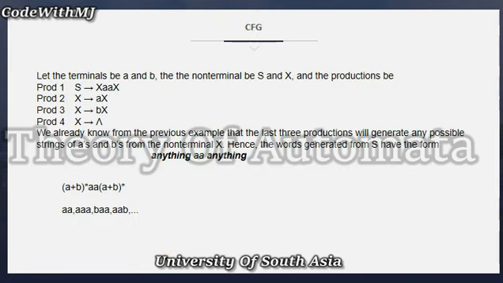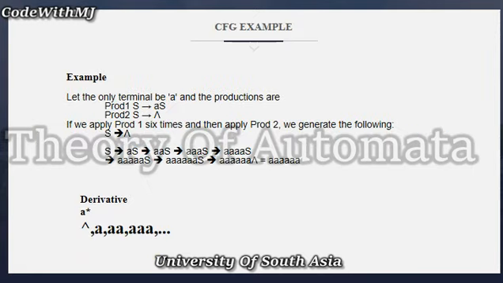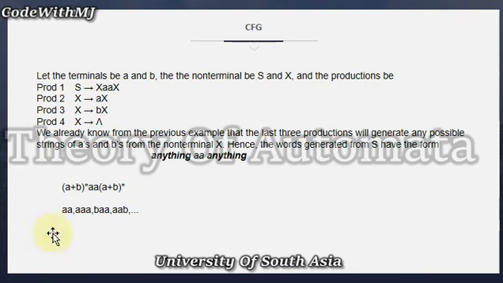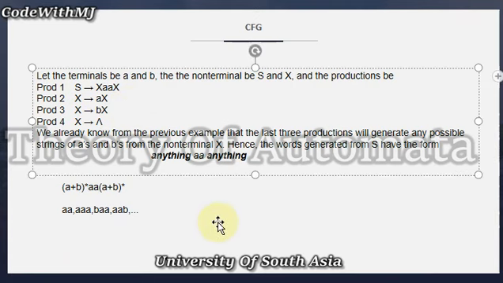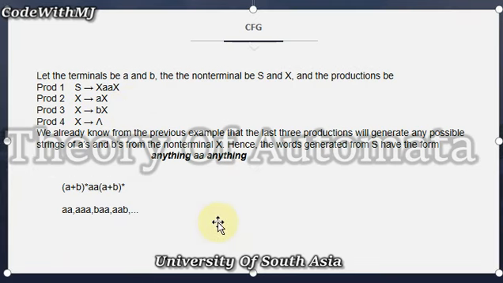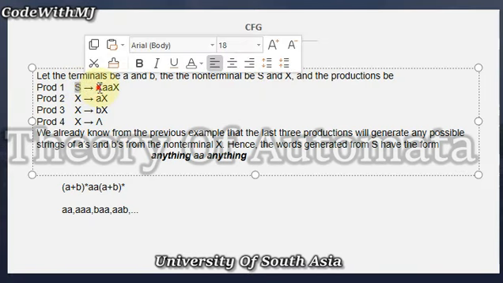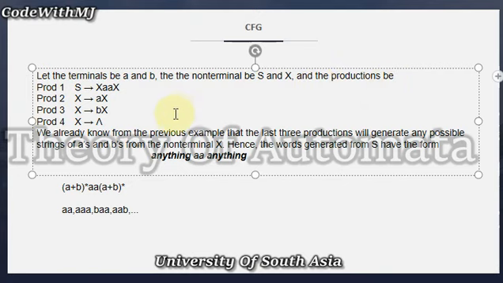Let's see another example. Here we have four productions. In the previous example, we saw two productions. Let the terminals be A and B, so we have two terminals, A and B. The non-terminals are S and X. And the productions are as follows. So we have the rules to replace the non-terminals with terminals.